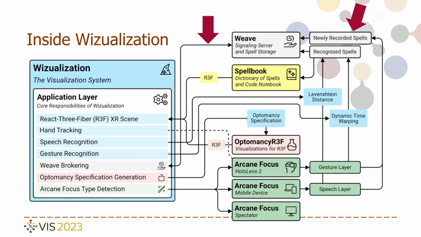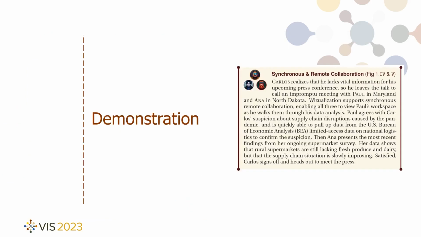sends Weave updates to be propagated across all devices connected to the room by Weave, and generates Optimancy specifications that use Optimancy R3F to create React Three Fiber components, which it renders along with the spellbook menu to all arcane focuses in the room. So let's take a look at it.